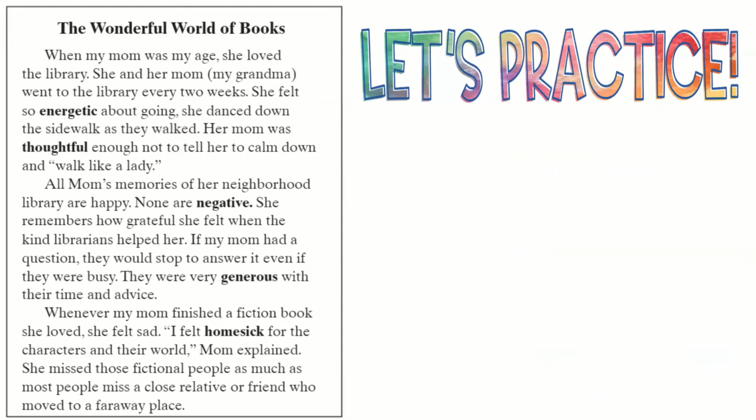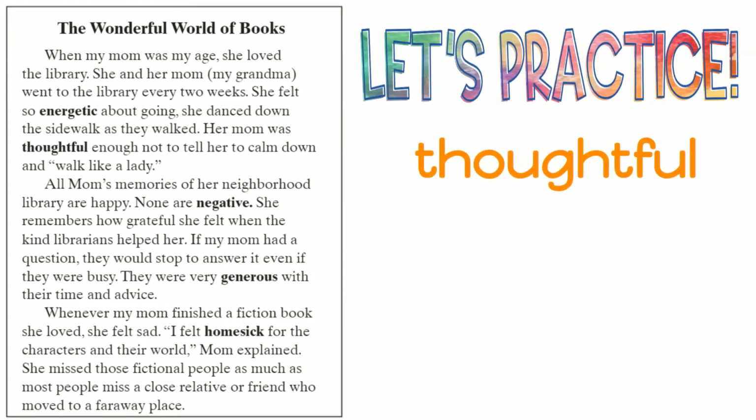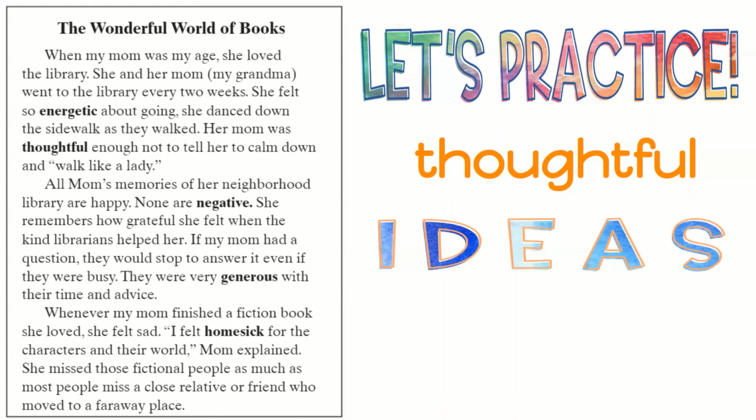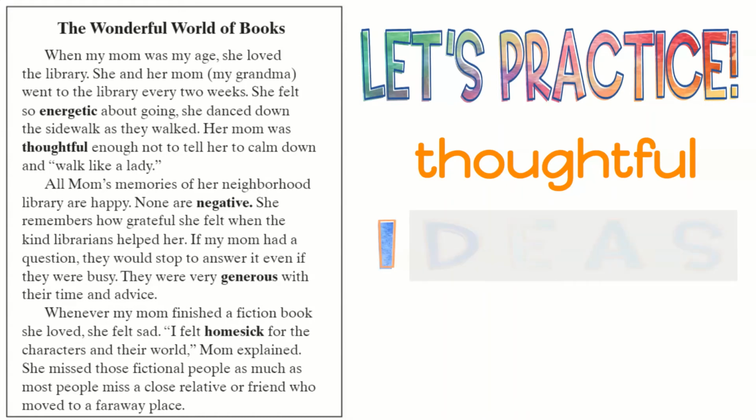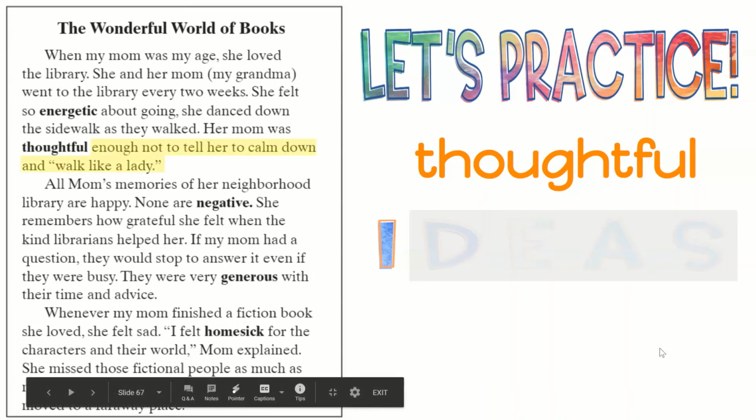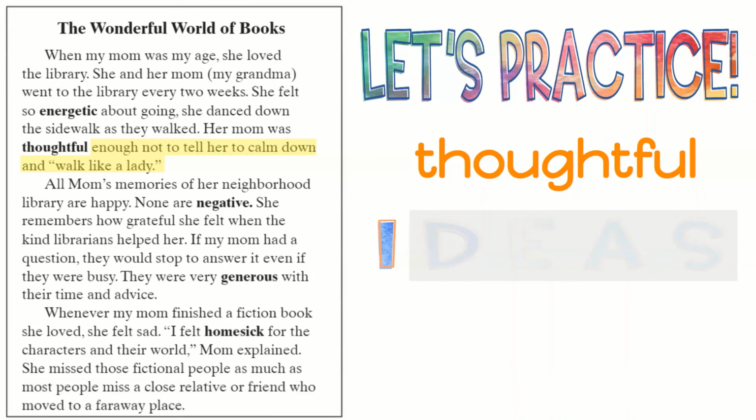Her mom was thoughtful enough not to tell her to calm down and walk like a lady. I just came across the word thoughtful, and I want to understand it better. Let's use one of our context clue types to help us. Specifically, we'll use inference. Let's make an inference here, using our prior schema to understand thoughtful. The example here is that her mom was thoughtful enough not to tell her to calm down and walk like a lady.